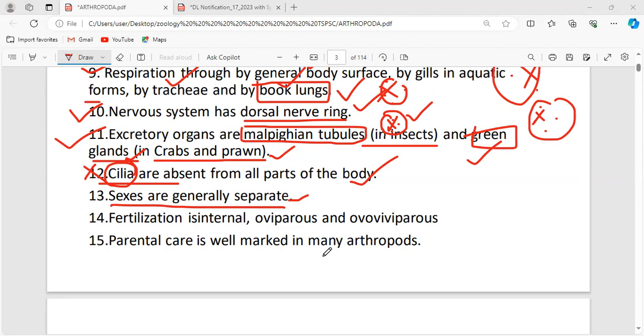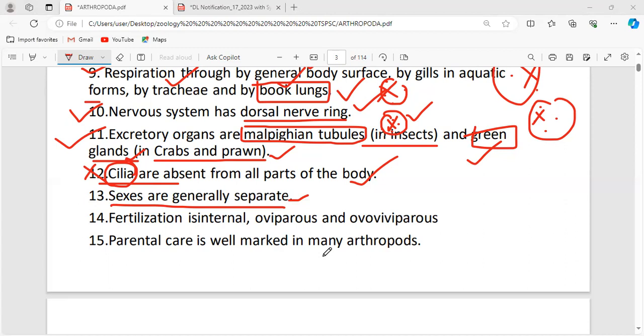Just take down: monoecious, hermaphrodite, bisexual, sexes not separate, means both male and female are present in the same individual. In the case of dioecious, only one sex is present in each individual, either male or female, so it is called unisexual.